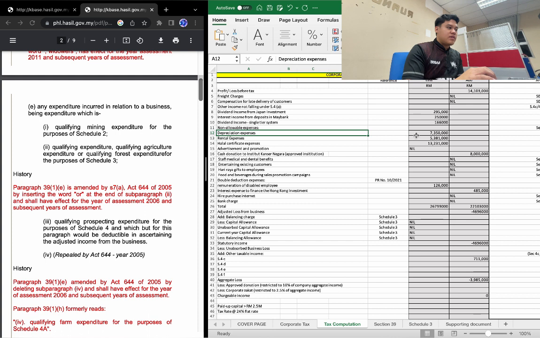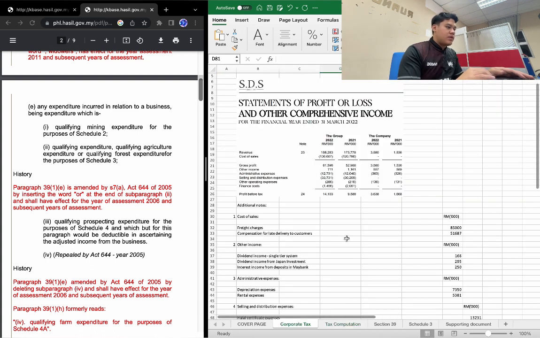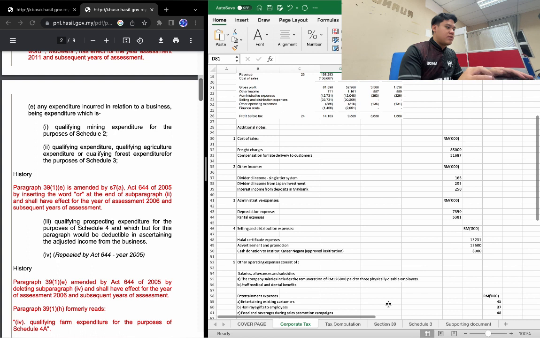So depreciation expenses will be added back, and rental expenses will be added back. So for corporate tax, depreciation expenses, 73505381.